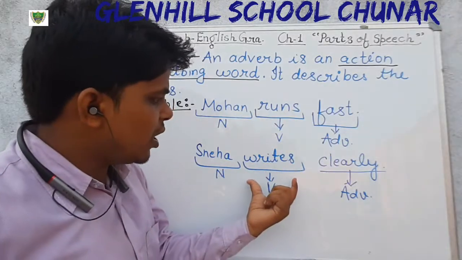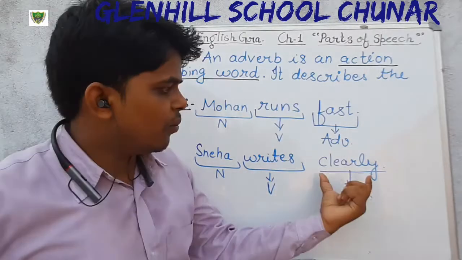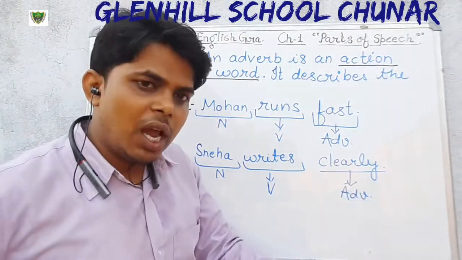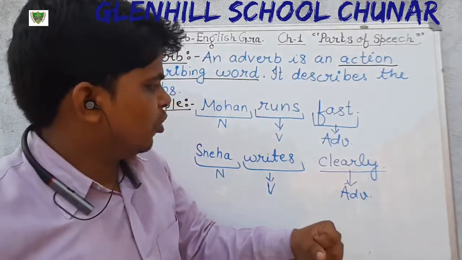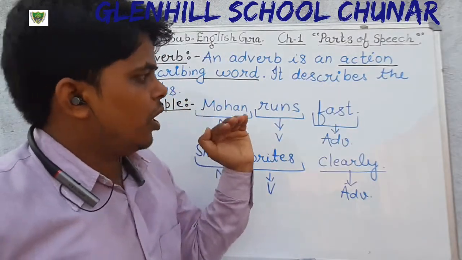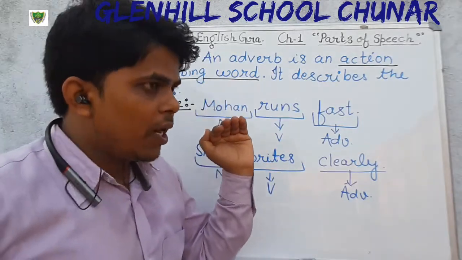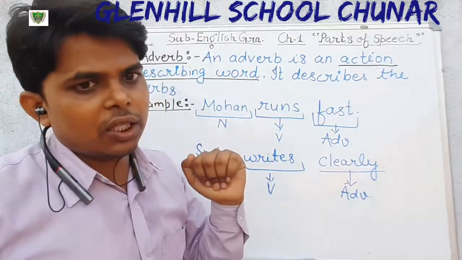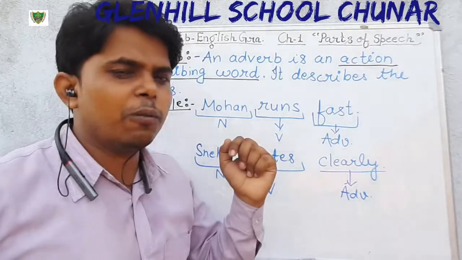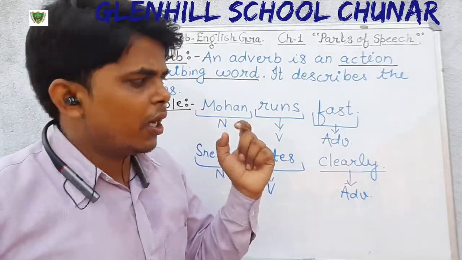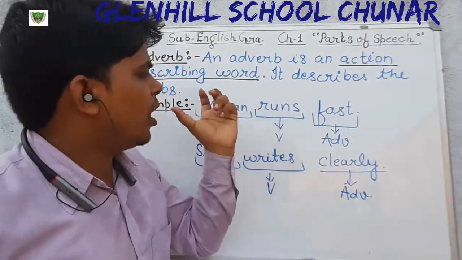How is Sneha writing? Clearly. Therefore the word clearly is adverb. Understand, students? So on the basis of this example we can also say that an adverb is an action describing word. It is also given in your book. You can see from your book, and you can also write the meaning of the adverb from the book.